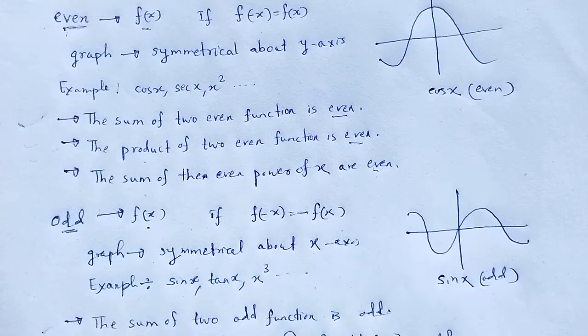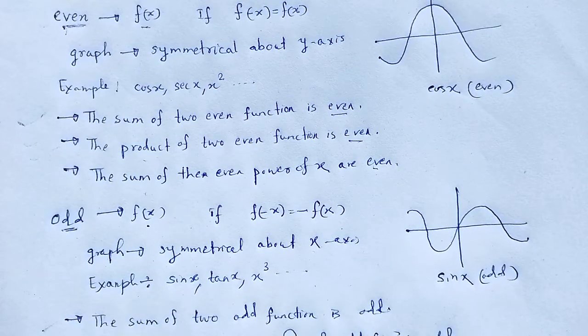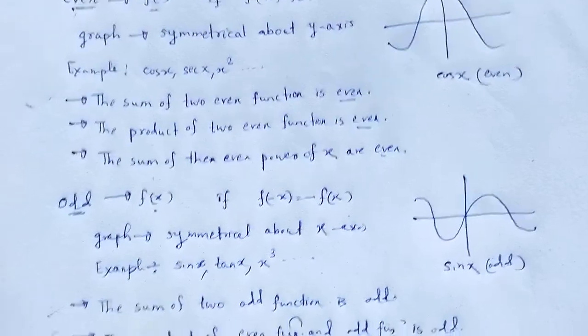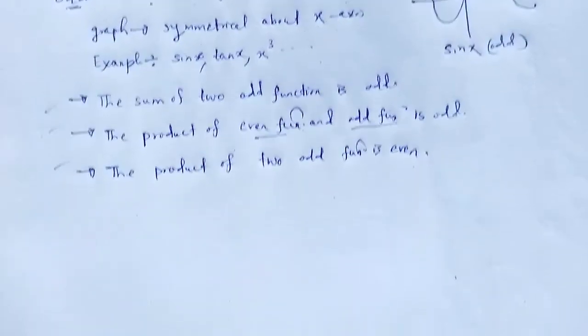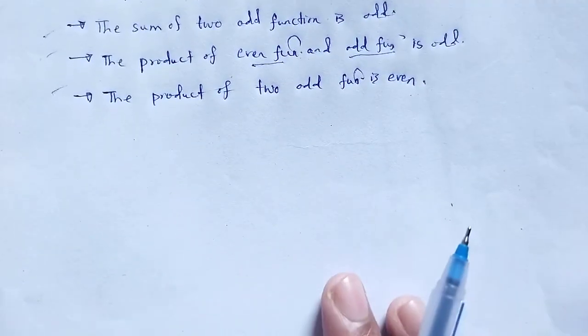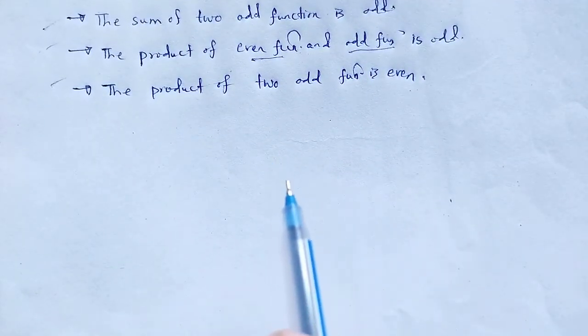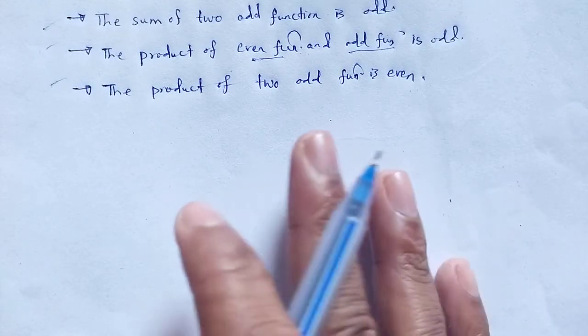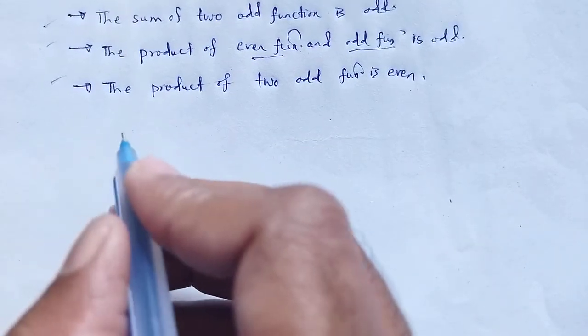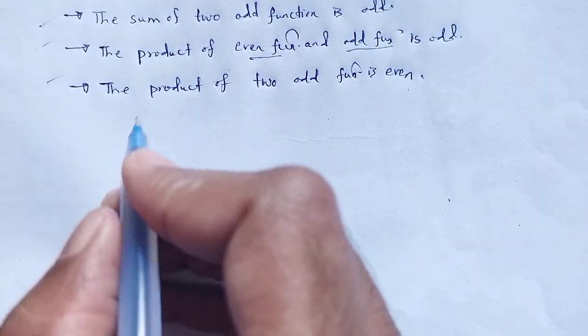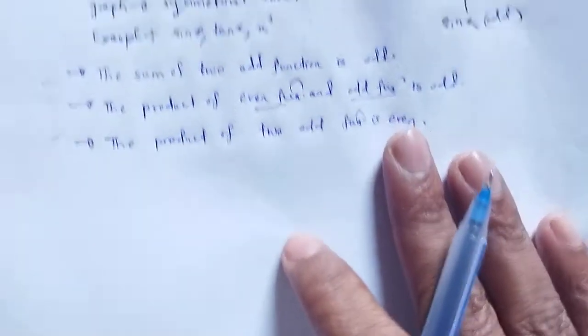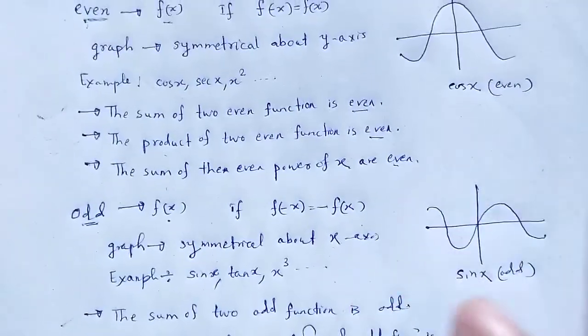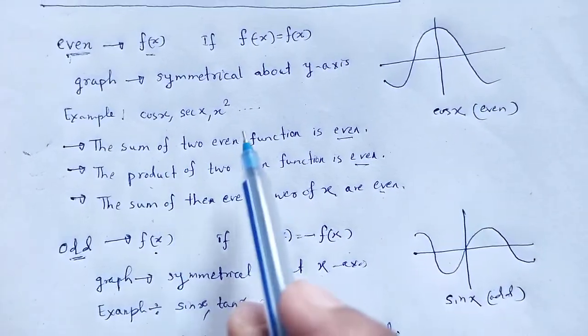Then we see how we find the Fourier series expansion of a particular function, either even or odd, by using the Fourier series method.